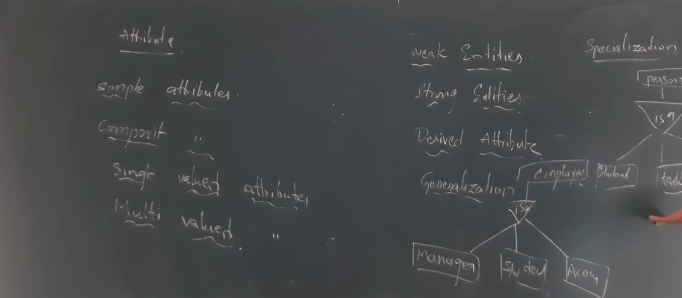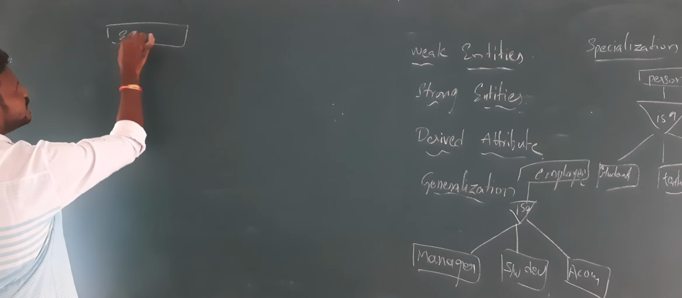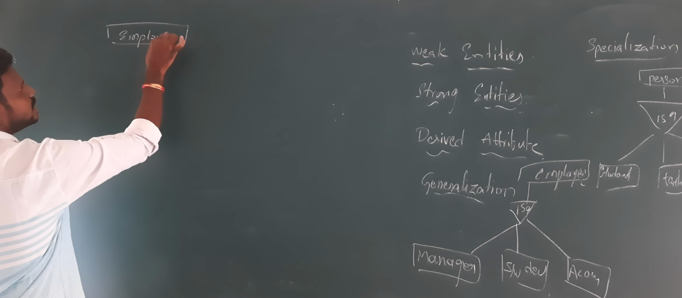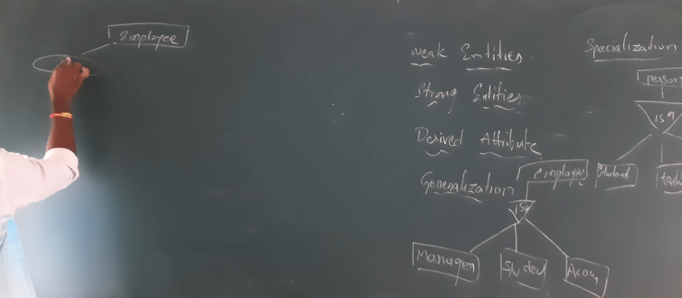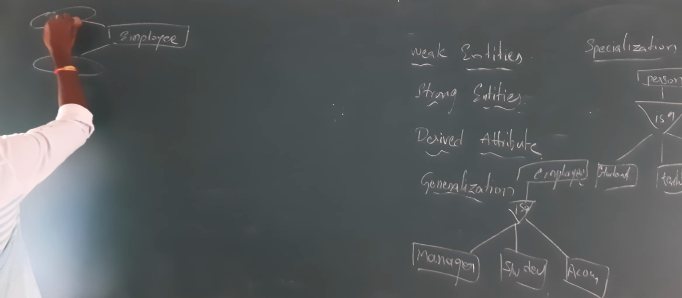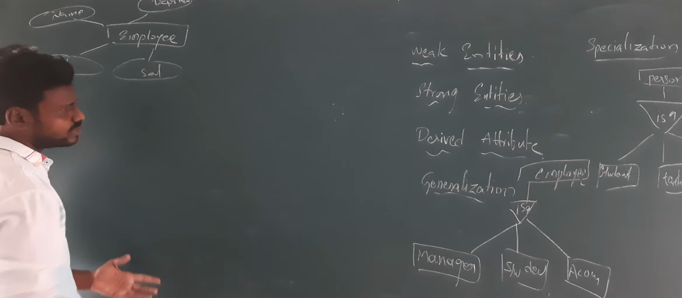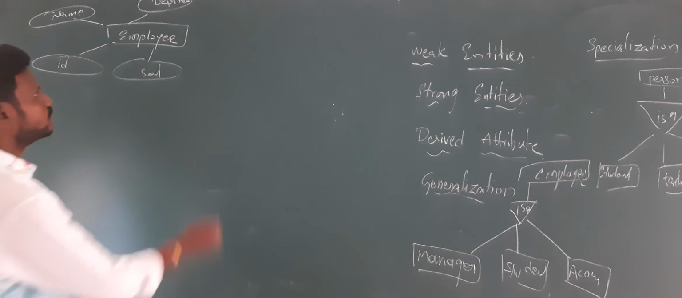I don't want to drag it, I don't want to say much more about it. So consider this: employee is my entity. Employee will have his ID, name, the department number in which he is working, and some salary details. He will have a lot of things, but I am taking a few examples over here.